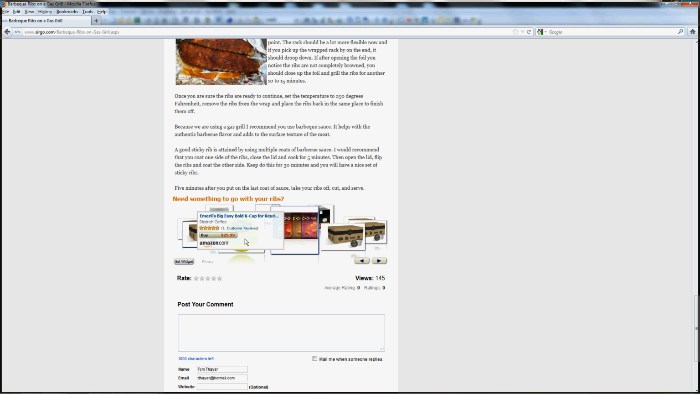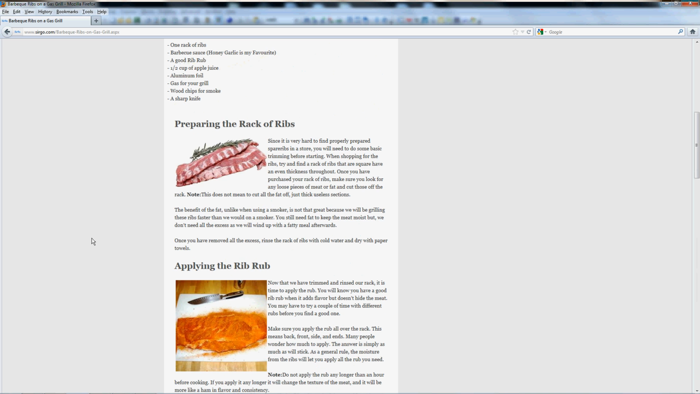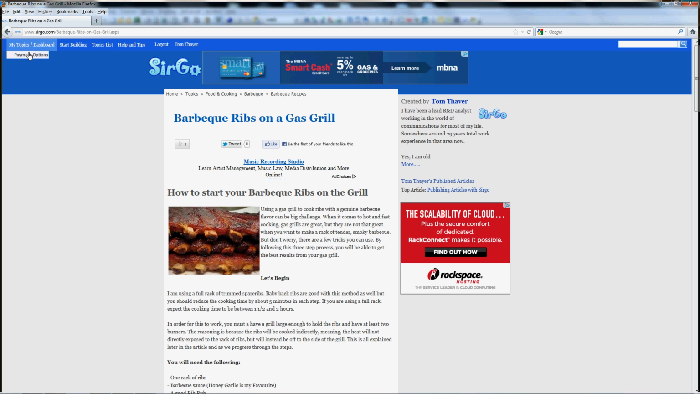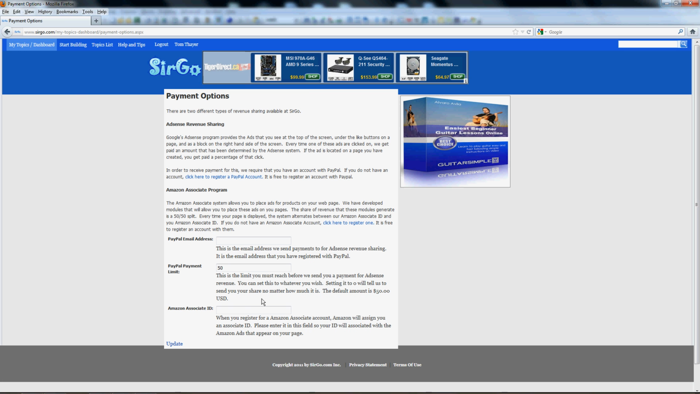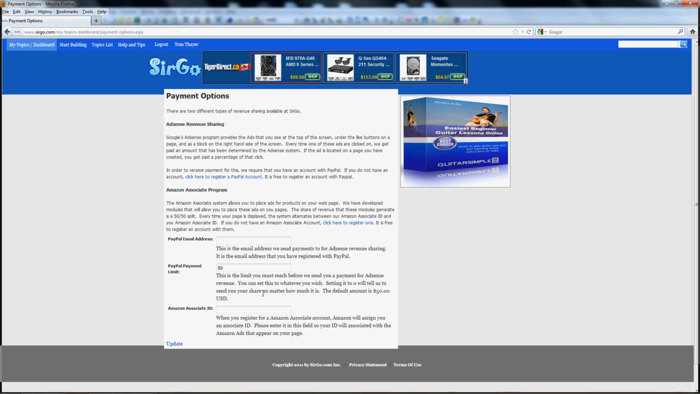Okay? The other thing that I wanted to show you, now those are the two default methods, so just to go over that real quick, just simply go into the payment options and fill in your information, and you'll be good to go. You can go and add the Amazon modules, the default amounts will be in there, and so on and so forth. Now, there is one other way that you can actually generate revenue, and that is if you're registered and you're associated with an affiliate account of some kind.